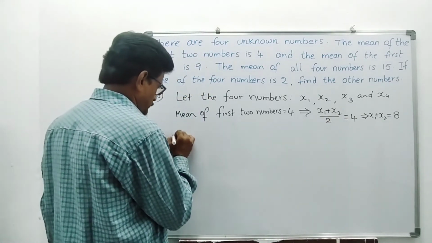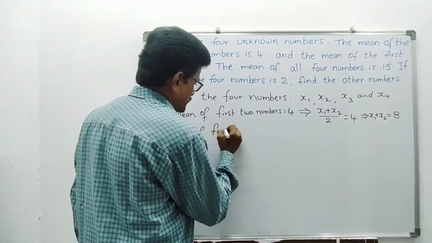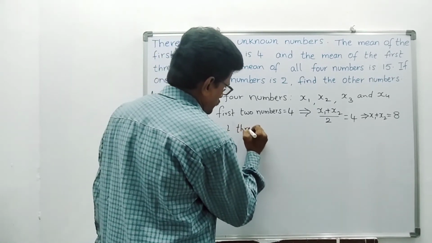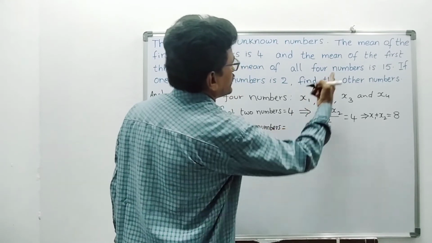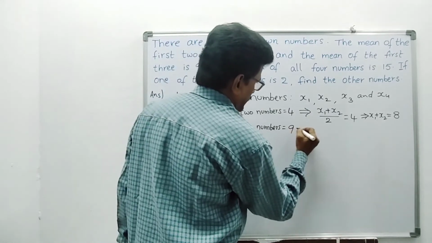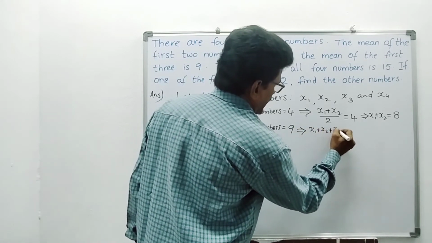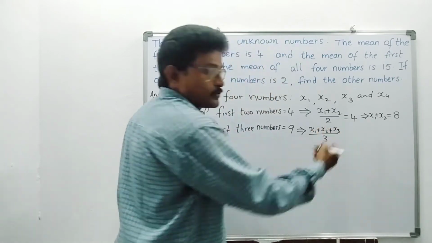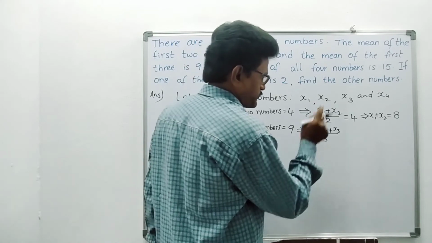Now similarly, the mean of the first 3 numbers. Mean of the first 3 numbers is how much here? He has given it is 9. That implies (x1 plus x2 plus x3) by 3, sum of observations by number of observations.